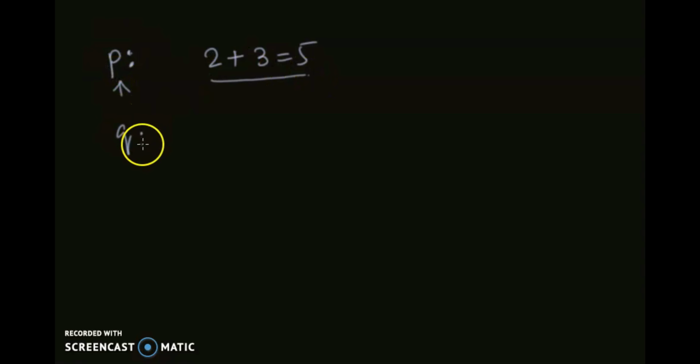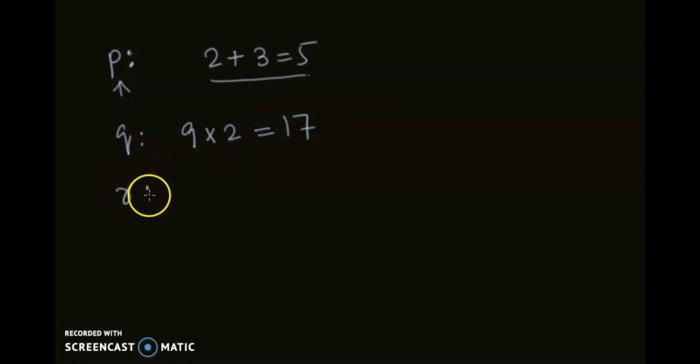For example, if someone writes P is a proposition which says that 2 plus 3 is equal to 5, this is a proposition represented by this expression, and P is the name that we have given to it. Similarly, Q can be another proposition which says that 9 times 2 is equal to 17.